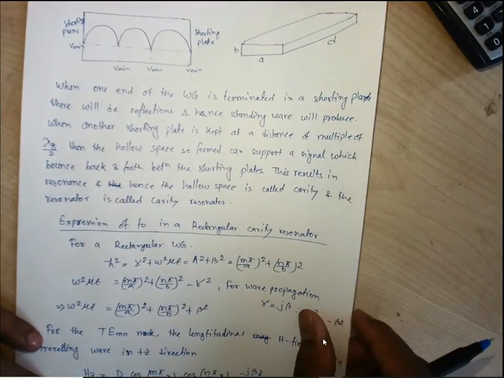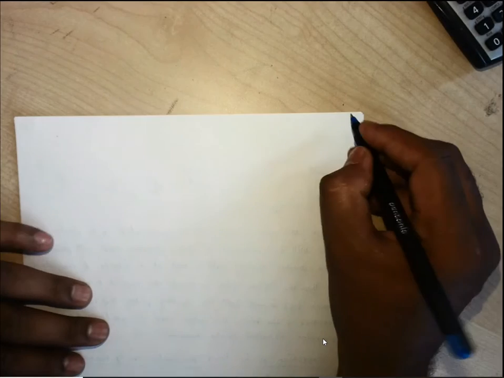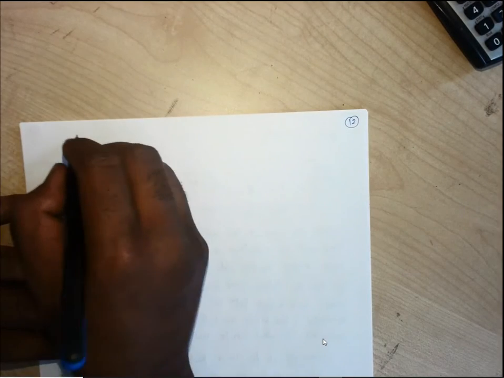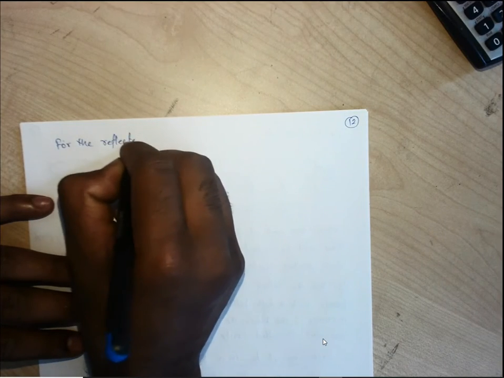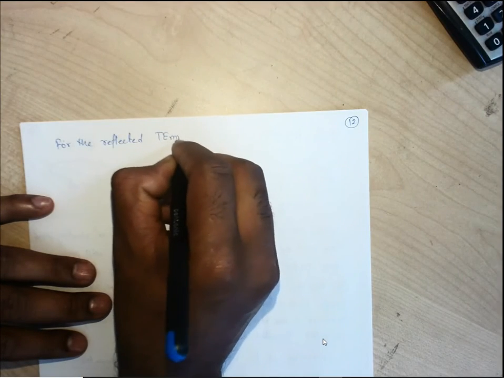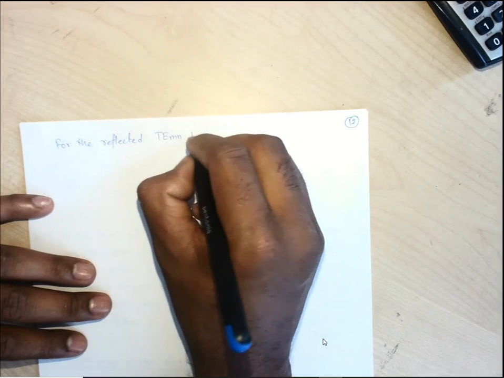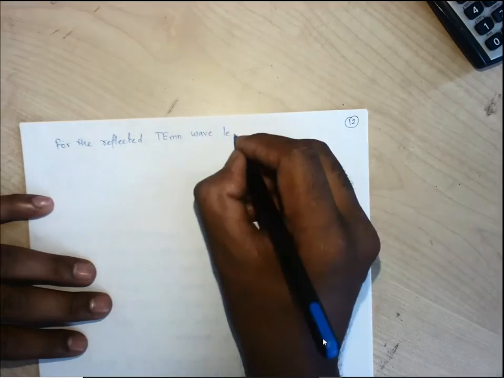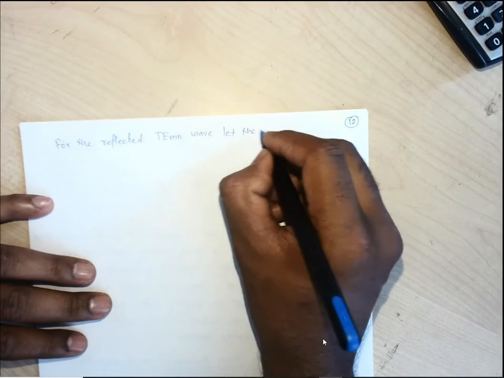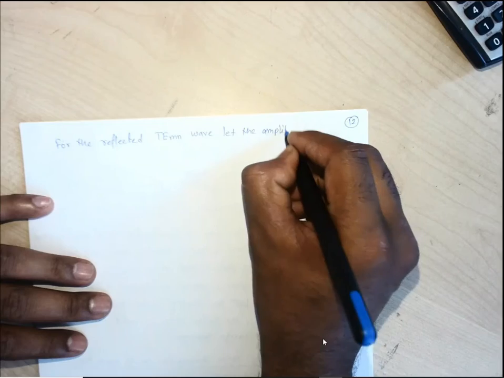So for the reflected TE mn wave, let the amplitude have changed. Let the amplitude be d prime.